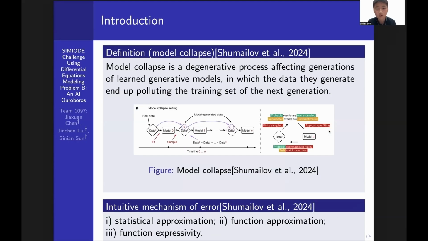According to Shumailov et al. 2024, model collapse is the degenerative process affecting generations of learned generative models, in which the data they generate end up polluting the training set of the next generation. The below figure shows model collapse, in which an AI model is recursively fed by data generated by itself. Intuitively speaking, the model collapse error can be mainly from three sources: 1. Statistical approximation error. 2. Function approximation error. 3. Function expressivity error.